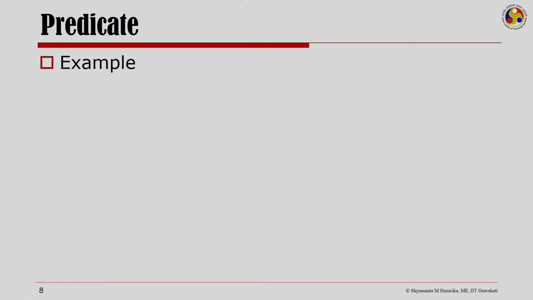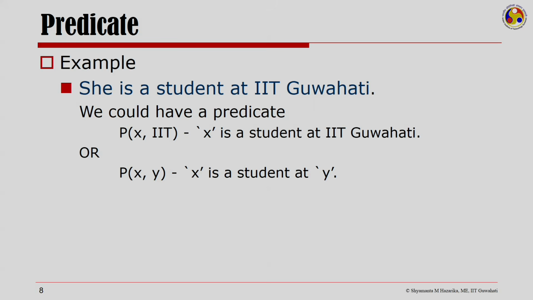Let us look at a couple of predicates to understand the same. Here is an English statement saying X is a student at IIT Guwahati. We could have a predicate P(x, IIT) to mean X is a student at IIT Guwahati, in which case this X is the only variable that specifies that it is a student at IIT Guwahati. We could also have a predicate P(x, y) to say that X is a student at Y.